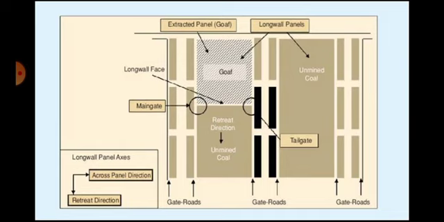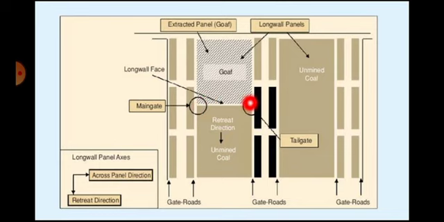See, in this image you can see this is the entire block of coal, and goaf is nothing but the extracted area, and this is nothing but coal to be extracted, and this can be called a long rectangular coal block. And here you can see this is the longwall face.